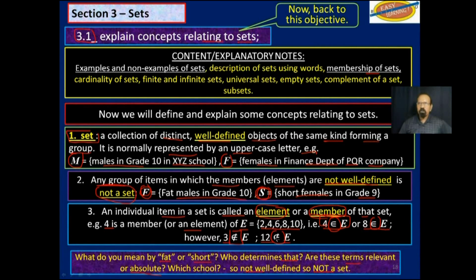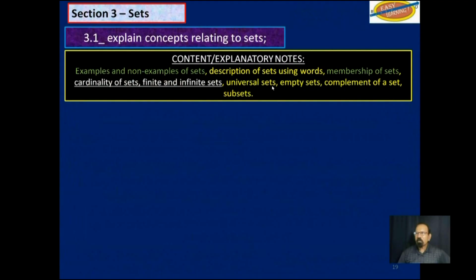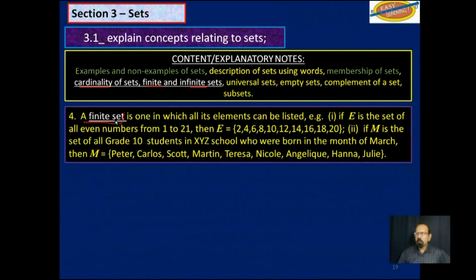So we have looked at those terms, examples of set, of non-sets, of members. Now let's look at cardinality, finite and infinite sets. A finite set is one in which all its elements can be listed. Now, if E is the set of all even numbers from 1 to 20, then E is the set 2, 4, 6, 8, 10, 12, 14, 16, 18, 20. So all the elements can be listed.